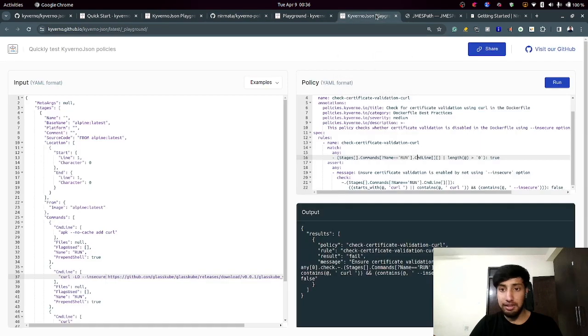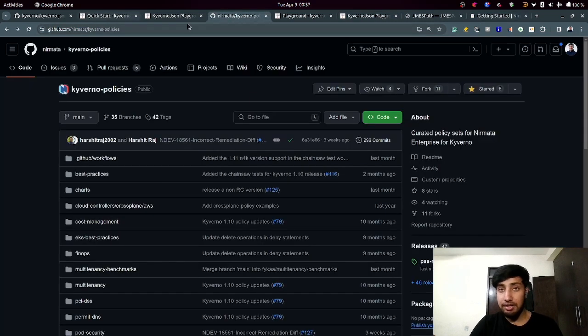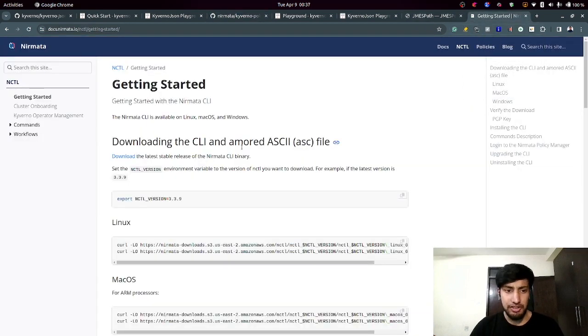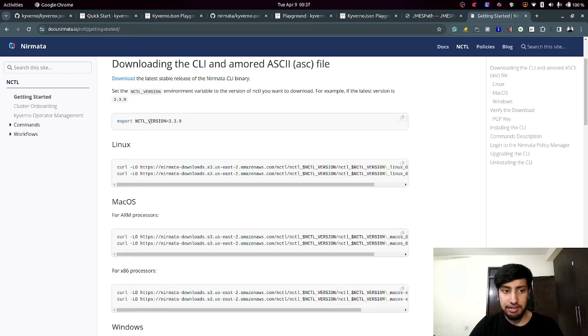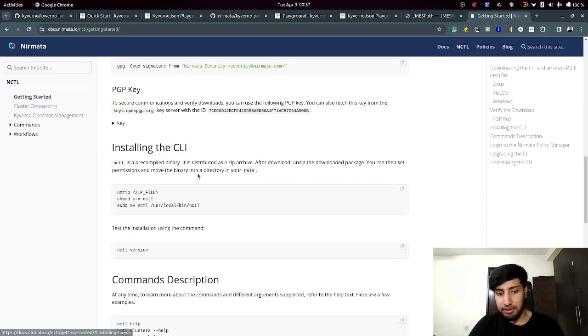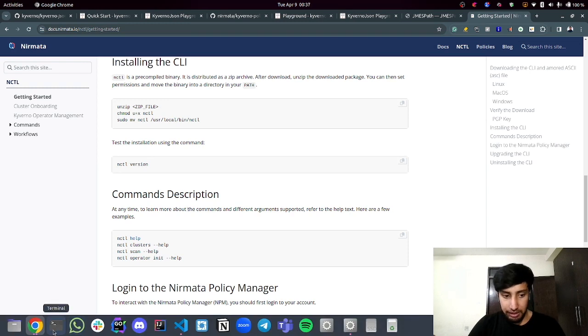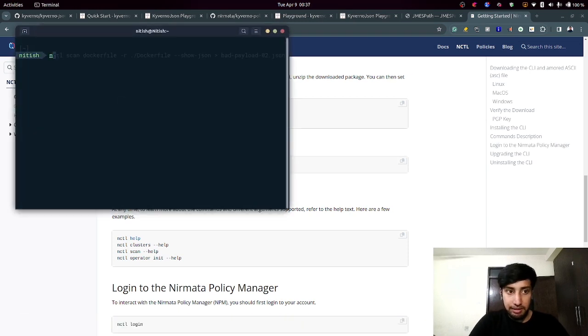And the last thing that I want to mention is how you convert your Docker files to JSON payloads. For example, this Docker file is converted into a JSON payload. For that, you can use our CLI tool, which is called NCTL, or the Nirmata CLI tool. We have documentation here as well. You just need to install NCTL, and based on the commands, you can convert your Docker file into a JSON payload. In an ideal scenario, it will look something like this.